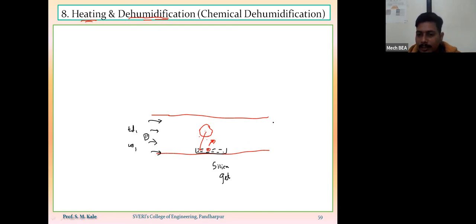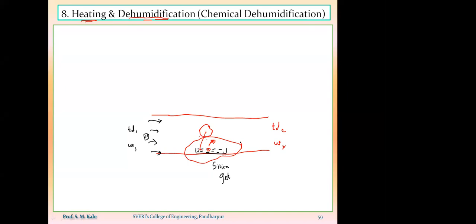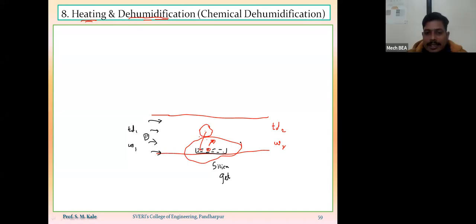Because of this, the dry bulb temperature of the air goes on increasing, and the moisture content of the air goes on decreasing. That process is called a heating and dehumidification process, or a chemical dehumidification, because this entire process is carried out using a moisture absorbent chemical, that is silica gel.